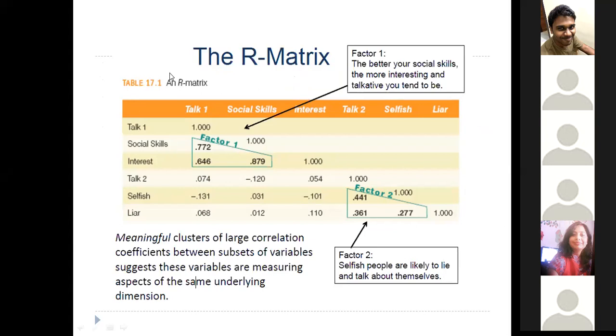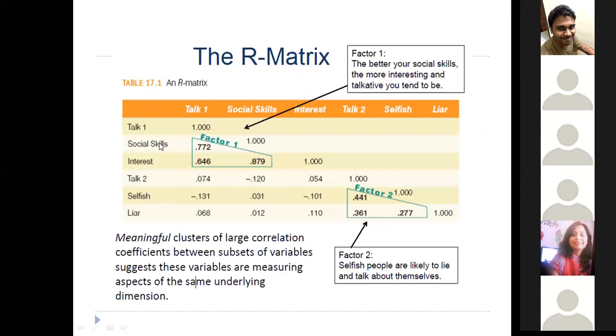It's the same thing. We are trying to predict the personality of a person. Here we have a few variables: talk 1, social skills, interest, talk 2, selfish, liar. This is the same example that I showed in the previous slide.